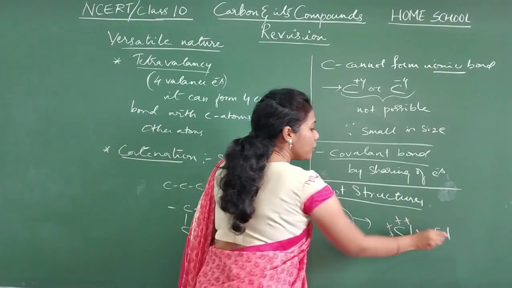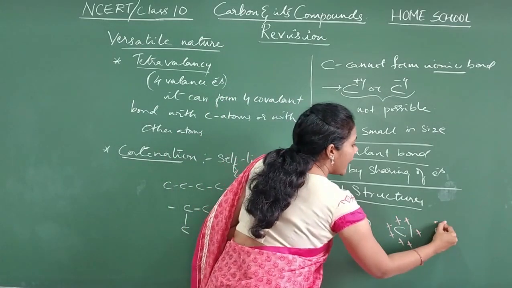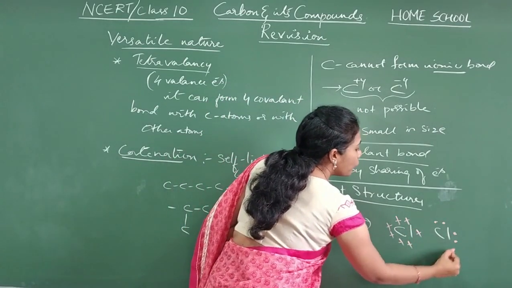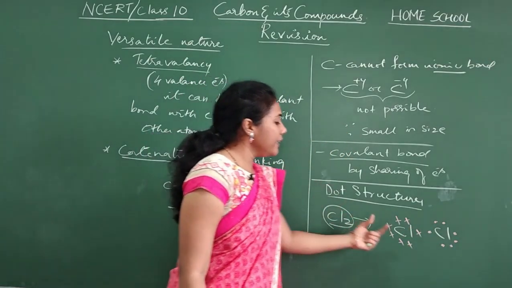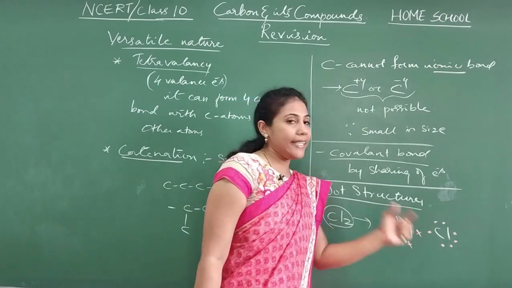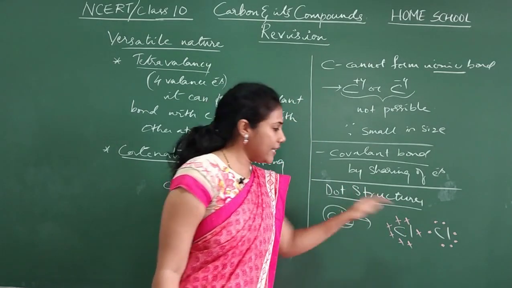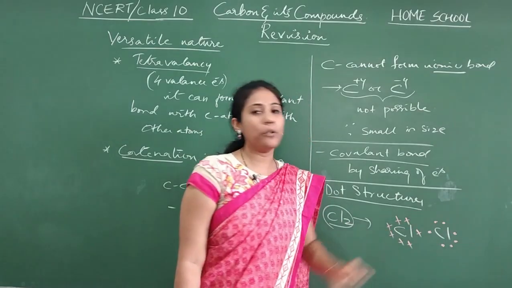And this chlorine also will have 7 valence electrons. So 1, 2, 3, 4, 5, 6, 7. To get stability, this chlorine needs 1 more electron. Same case, to get stability, this chlorine also needs 1 more electron.